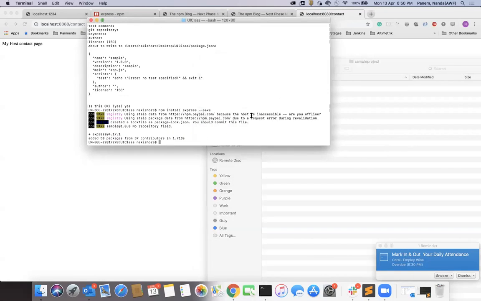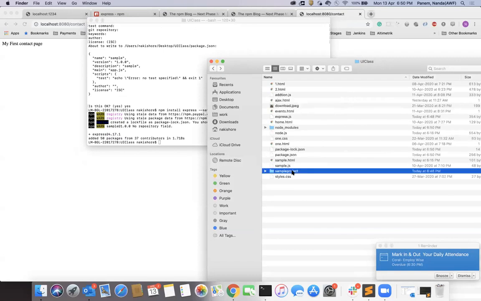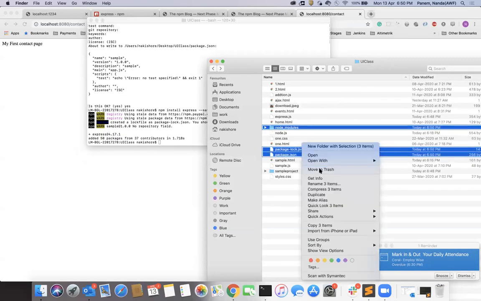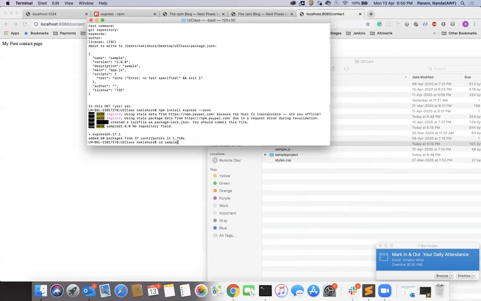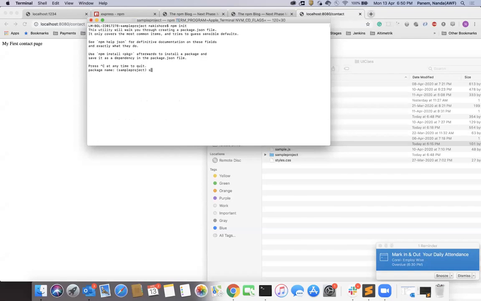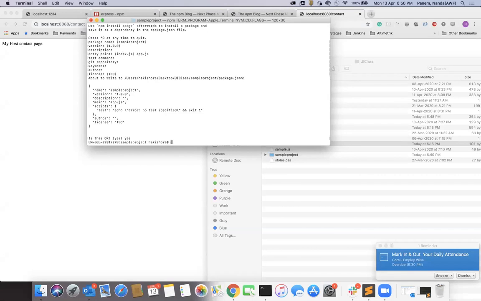The sample project is created. So I'm doing npm install express hyphen save.